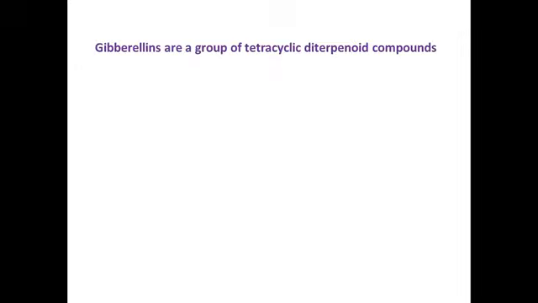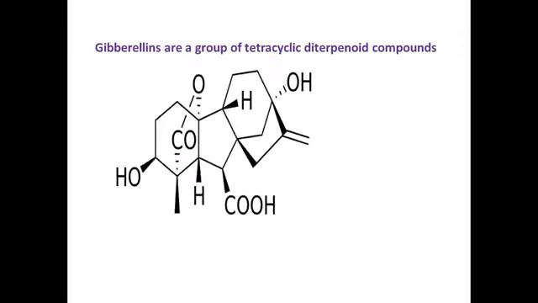So let me tell you, gibberellins are a group of tetracyclic diterpenoid compounds, or you can say terpenoid compounds. You see, they are tetracyclic. Here you can see 4 rings are there: 1, 2, 3, and 4. Sometimes these rings may be 5 also, and they have a carboxylic group also.